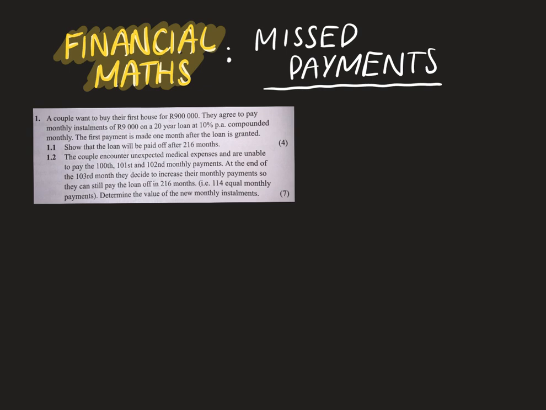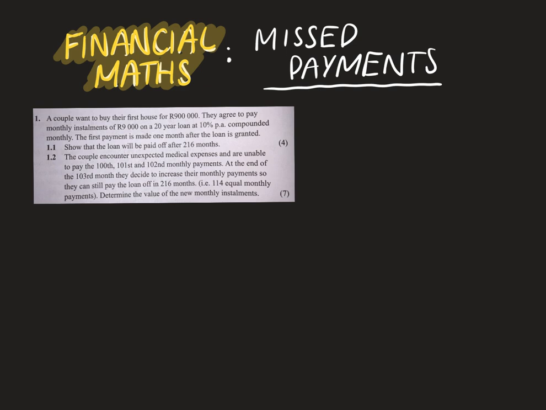Now, this question goes about doing this, and I've used this example because it covers that quite nicely. So let's check what we're dealing with. A couple want to buy their first house for 900,000 Rand. They agree to pay monthly installments of 9,000 Rand on a 20-year loan at 10% per annum compounded monthly. The first payment is made 1 month after the loan is granted.